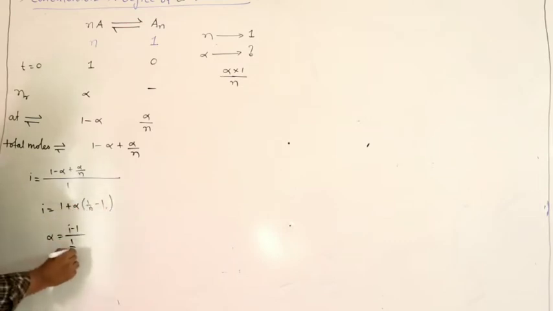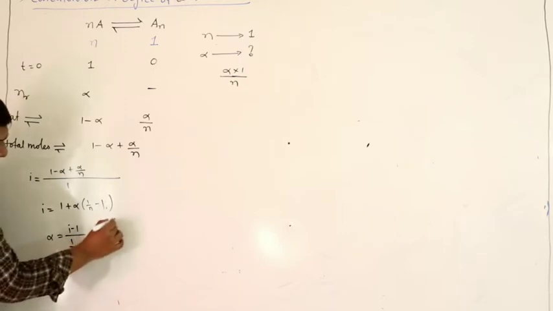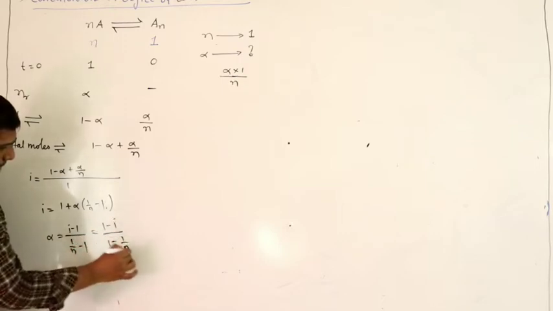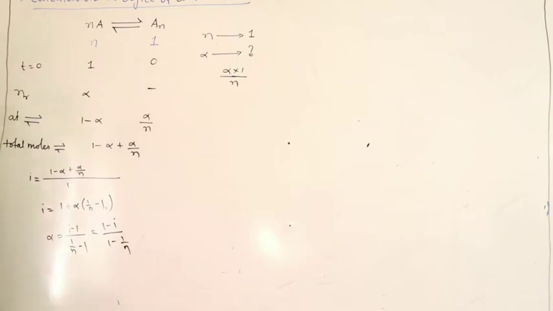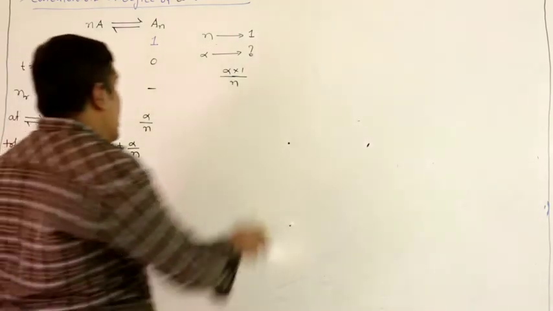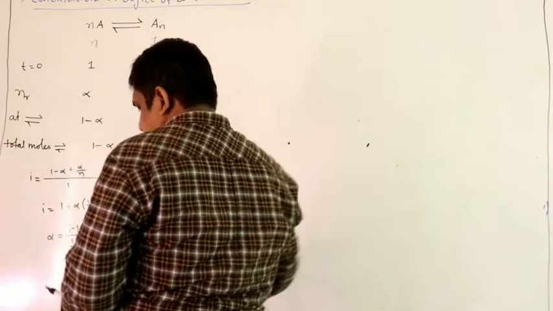Alpha equals i minus 1 by 1 by n minus 1. So it carries the same meaning. i is the Van't Hoff factor, alpha is the degree of association.